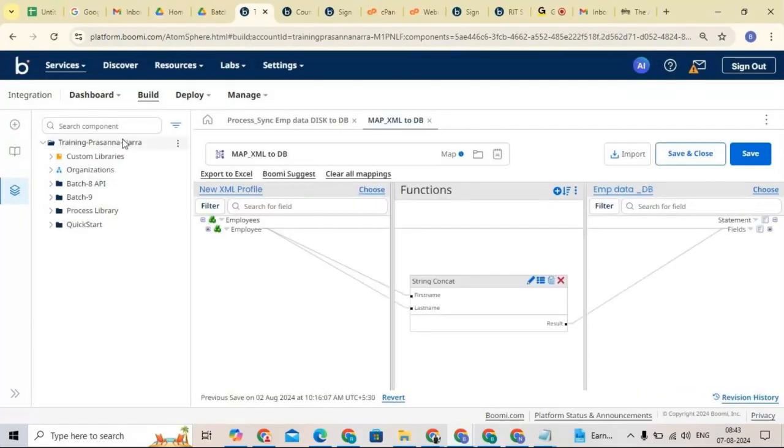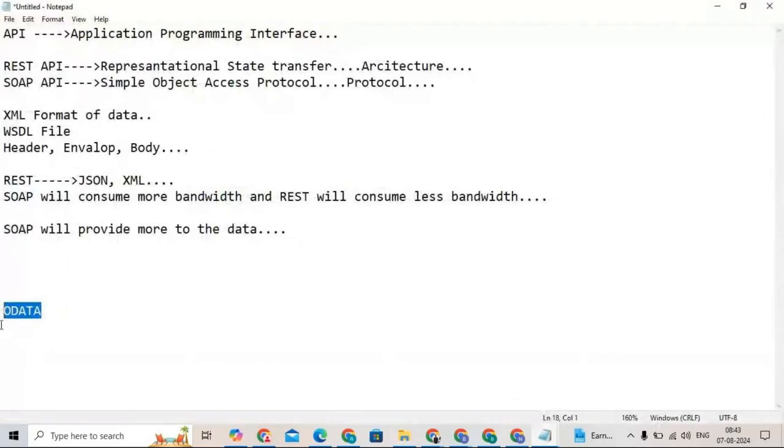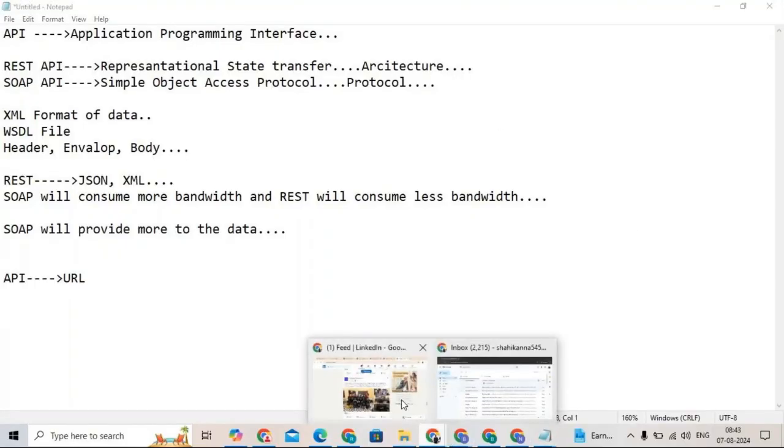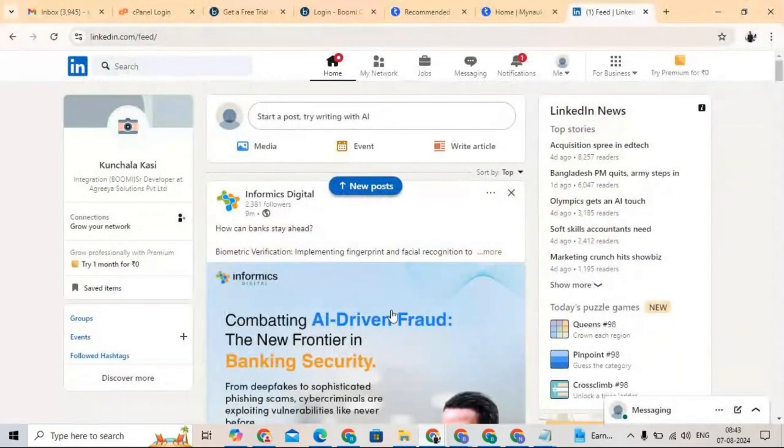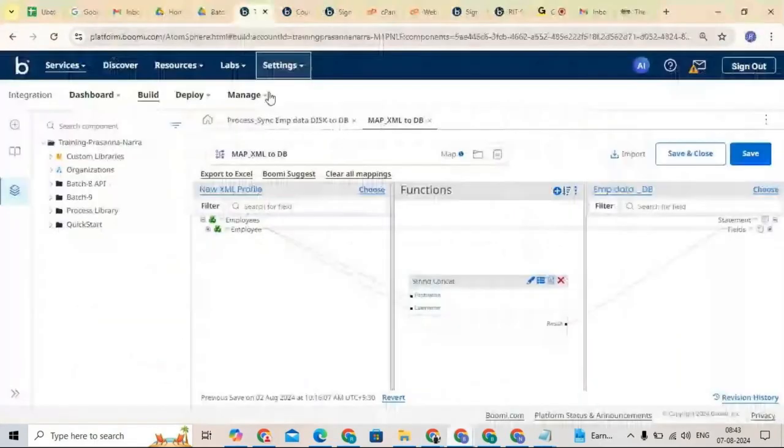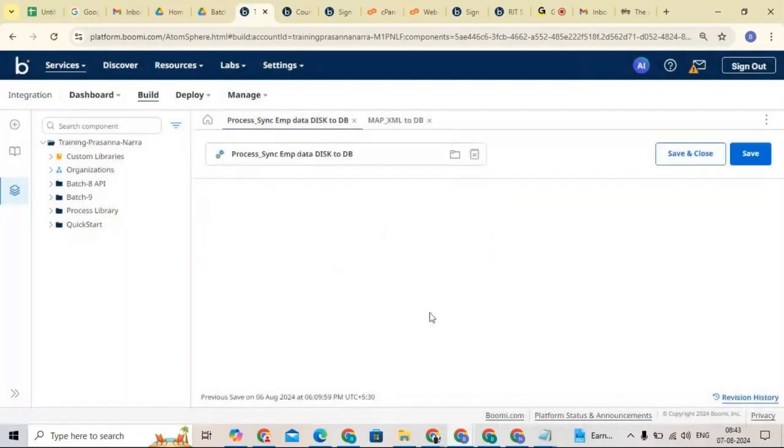Okay, now see, I will give you a high level overview. Whenever you are working with APIs, mostly you need to focus on the URL part. Whenever you are connecting with any application system, let's say Salesforce or a database, we are giving some URLs, right? Depending on the type, we connect with that particular application and give the URL. For example, let's say